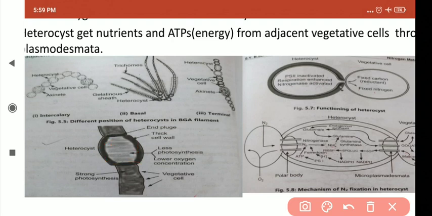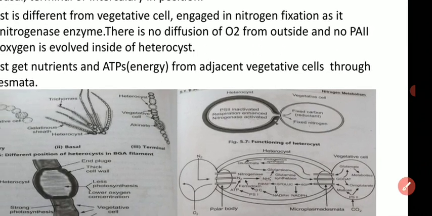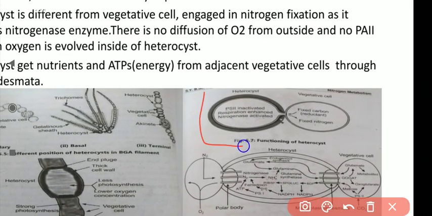Look here, this is the structure showing the functioning of the heterocyst. This is the heterocyst and this is the vegetative cell. This thick walled cell is called the heterocyst, and due to this thick wall there is no diffusion of O2 from outside.